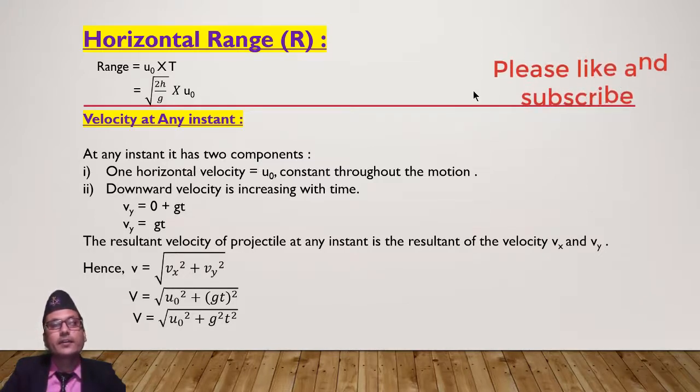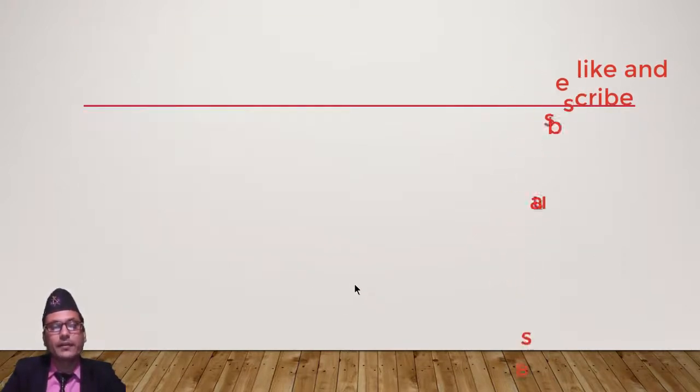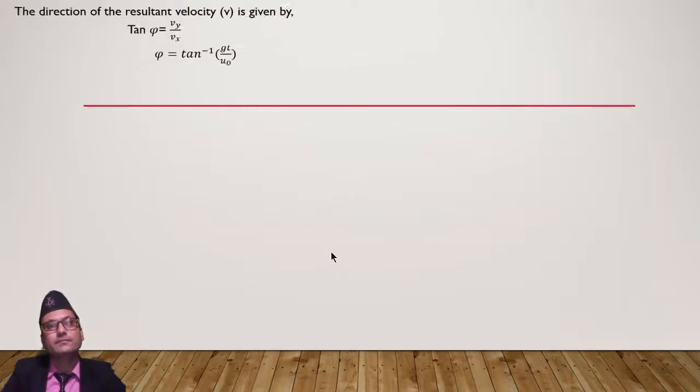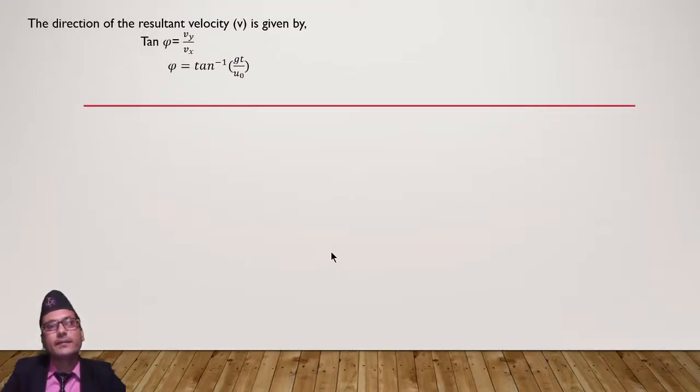That's why vy equals 0 plus gt, then vy equals gt. Then putting the values of the x component and y component in the formula v equals root over vx square plus vy square, we get the value of v. For the direction, vy by vx, phi equals tan inverse of gt by u0. That is the direction of the velocity.